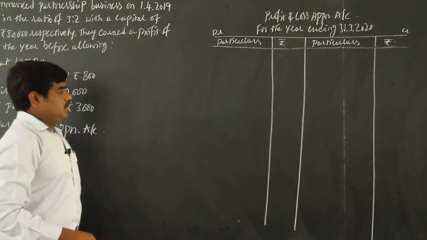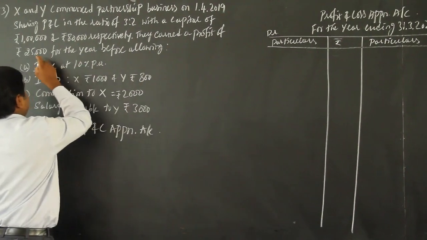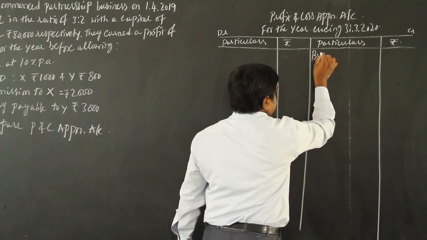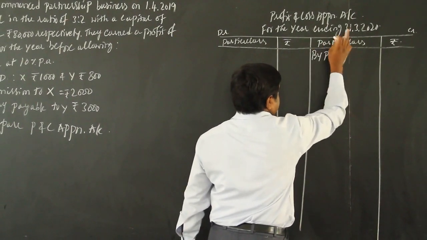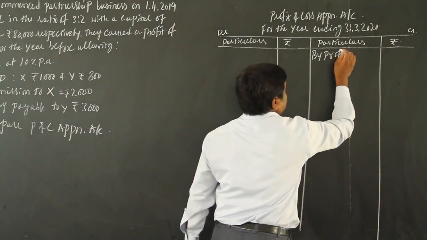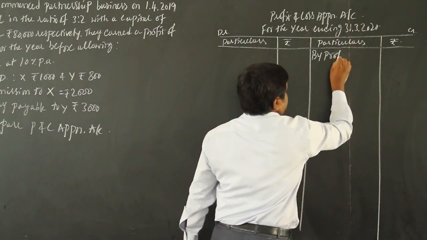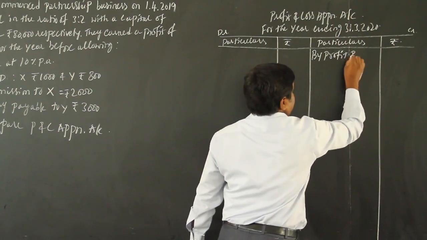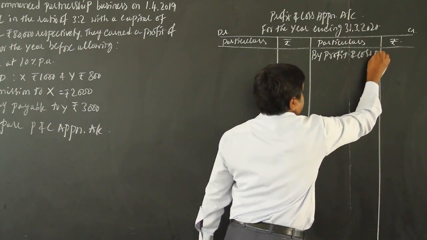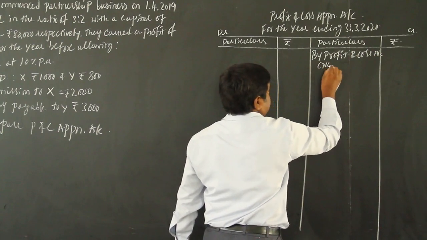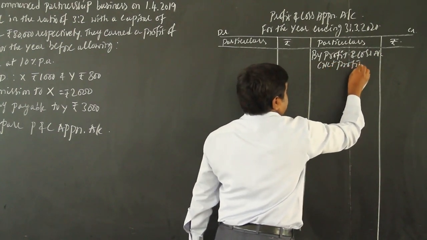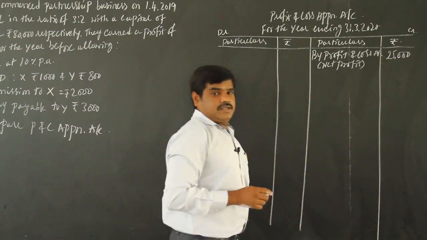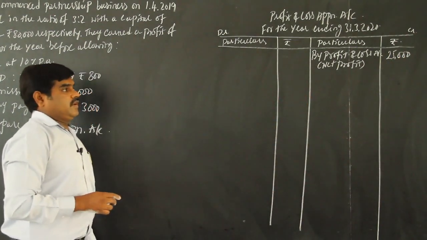Now, first what you have to do, you have to find what is the profit. Profit earned before adjustment is 25,000. So profit and loss appropriation account starts with by profit and loss account, net profit is 25,000. So net profit should be credited by profit and loss account 25,000.